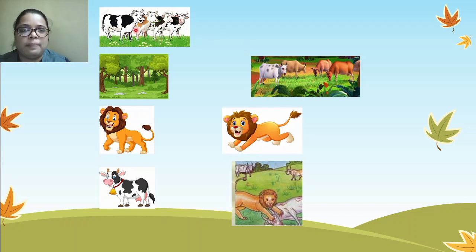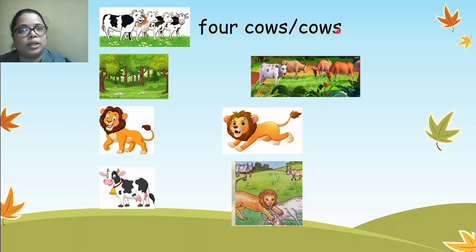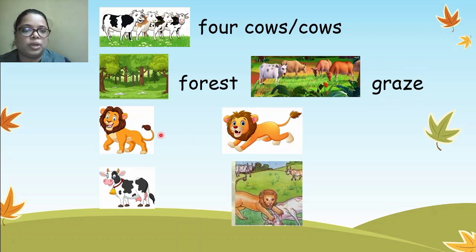If you can see here, what is the first picture telling you? How many cows are there? 4. So you'll write down 4 cows, or you can write only cows. The next picture is a picture of a forest. When you see the image, you get to know it's a picture of a forest. The next picture shows that the cows are eating. That is called graze. Okay. So graze.